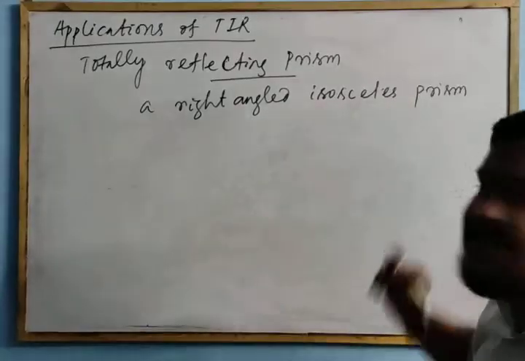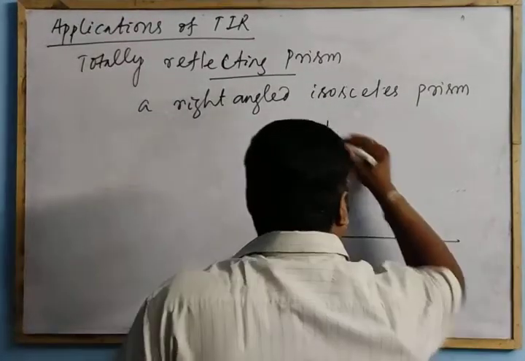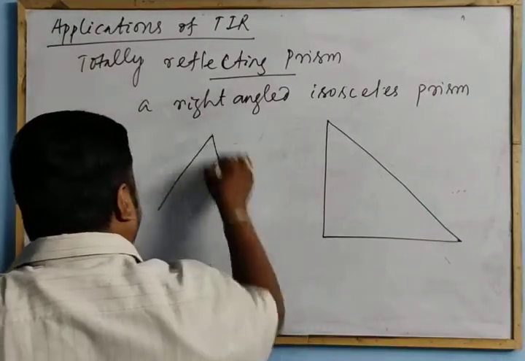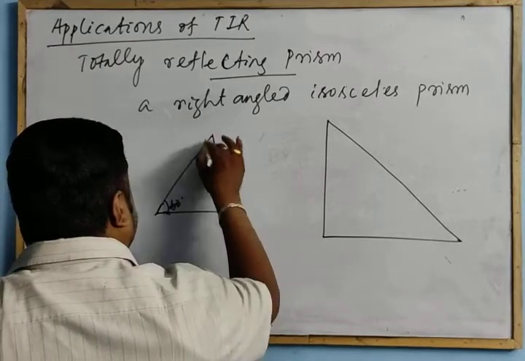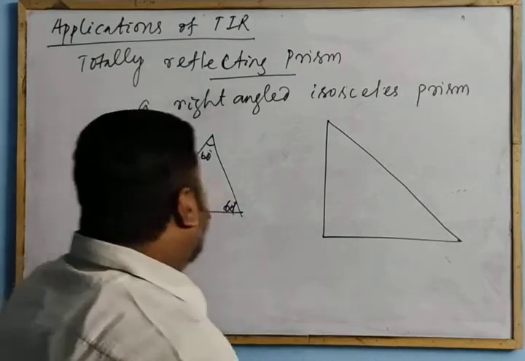So what is a right angle isosceles prism? Generally you are getting the prisms which are equilateral, where all the angles of the prism are 60 degree.